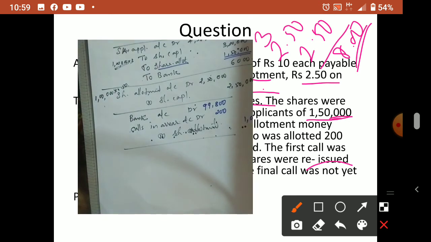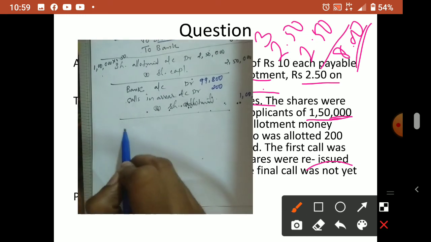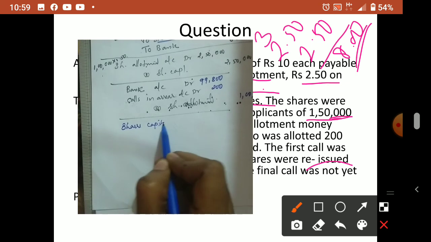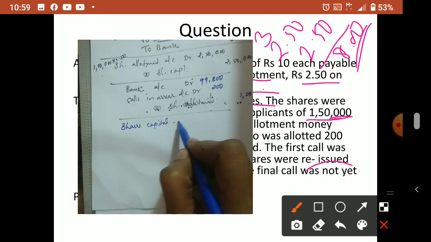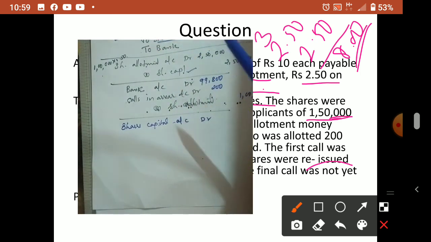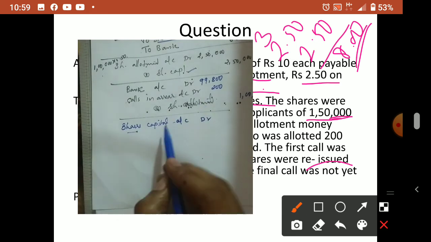So when we forfeit the shares, what is the journal entry? Share capital account, share capital we have to close. So share capital is debit. In all other journal entries, share capital is credit. Here, share capital credit only will come. But when we forfeit, share capital is debit. Then as usual, the share forfeiture journal entry, you know.